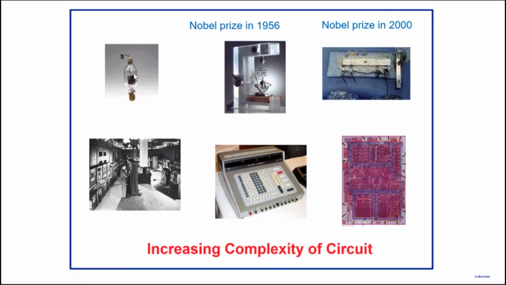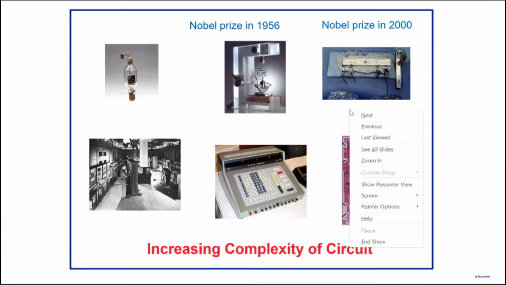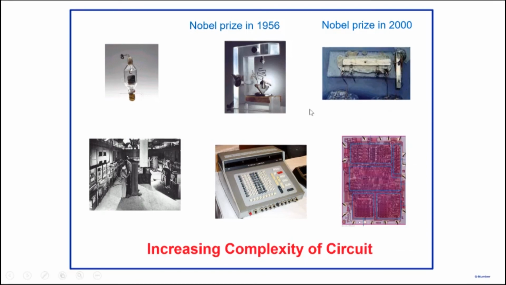All right, so this sort of captures how electronics started and how it has evolved over the years. We are of course now in an era of very complex integrated circuits. People are talking about integrated circuits with billions and even trillions of transistors. And so from the next lecture onwards, we'll start looking at properties of circuits, how to analyze them, and how to build them. All right, so let's stop here.